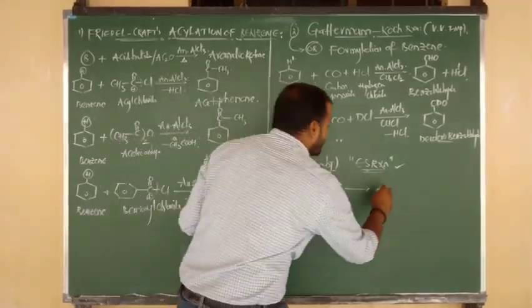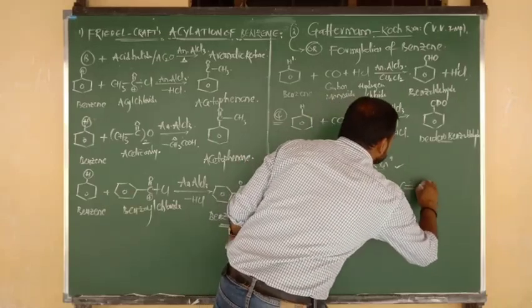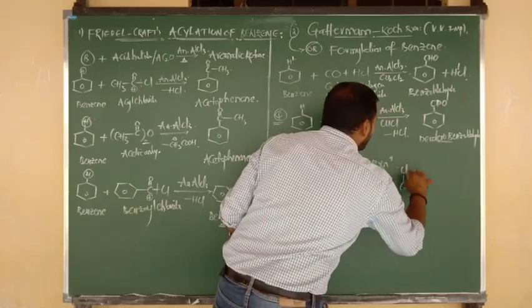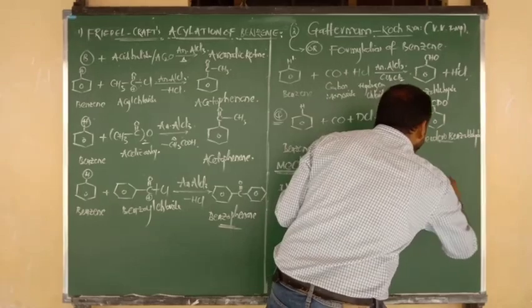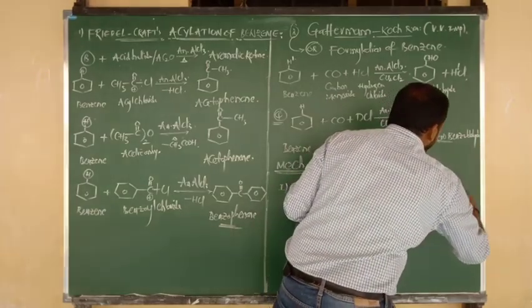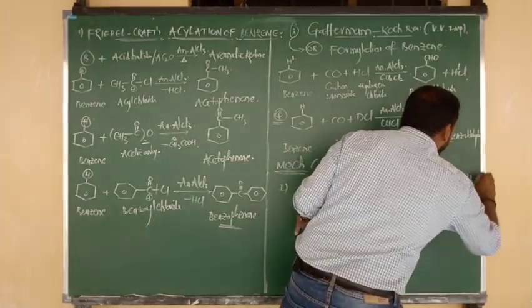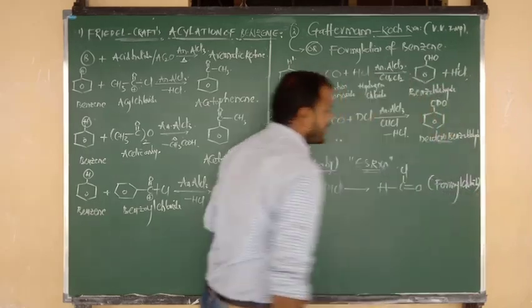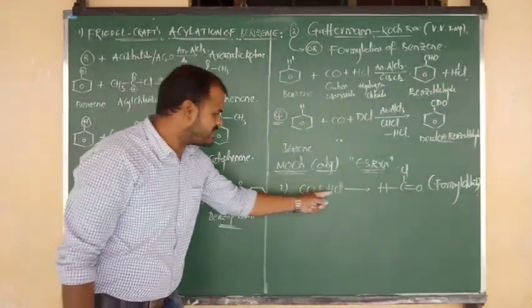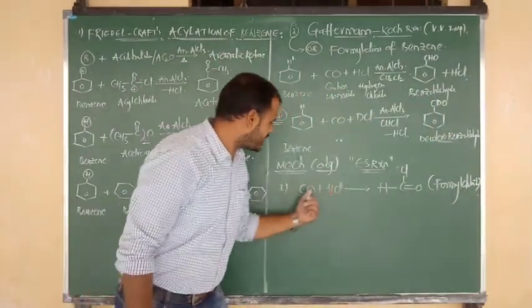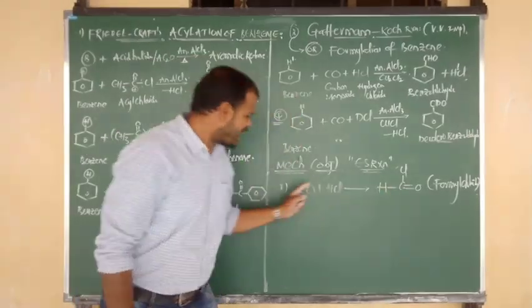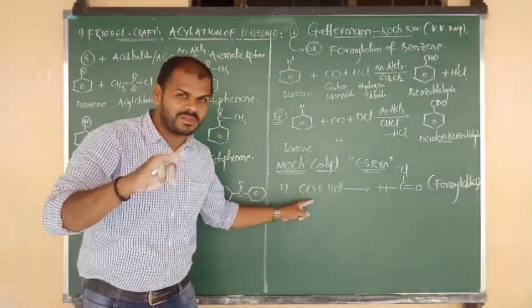The product formed is H bonded to C double bond O, C double bond O bonded to Cl. What is the name of this compound? The name of this compound is called formyl chloride. H C double bond O Cl. Triple bond becomes double bond. Actually between carbon and oxygen three bonds will be there, triple bond.